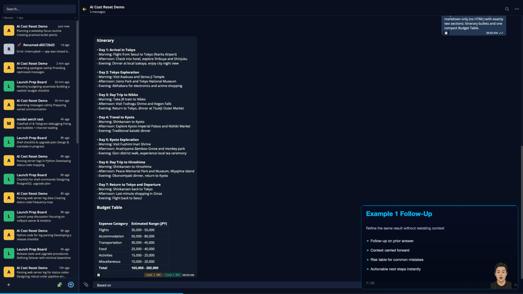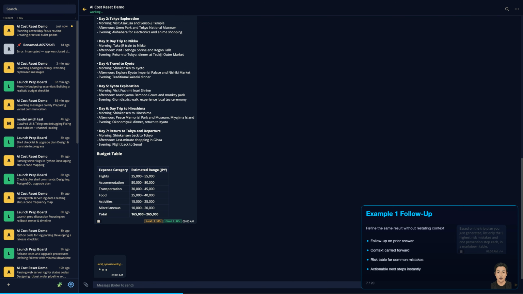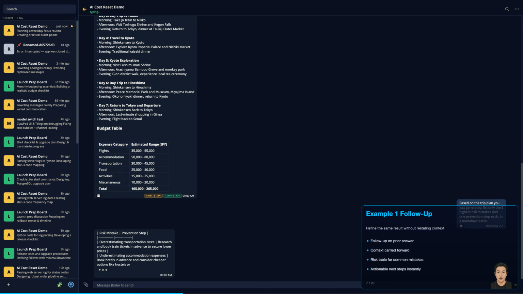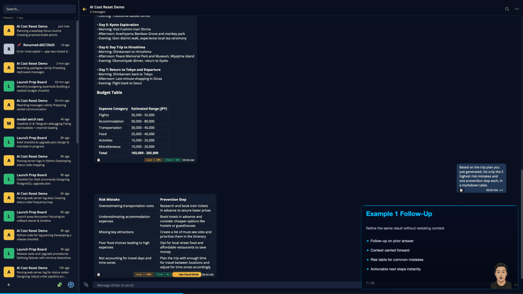Right after the plan, I ask a follow-up for top mistakes and prevention steps. This is how ClawPad feels in real life. One thread, better output each turn. You keep momentum instead of restarting. That is a real time saver. If I am making real plans, I want the assistant to stay in context and sharpen the answer every turn. It keeps planning smooth.